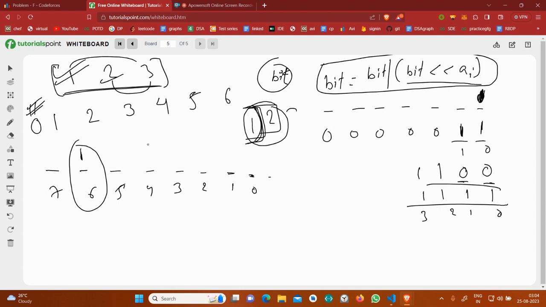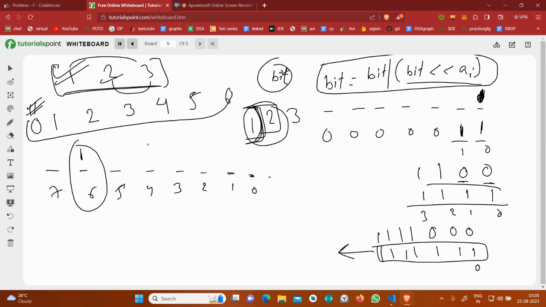Suppose I am now including 3, so again it will become like this, 0, 0, 0, and now I have to take the or, so it will become 1, 1, 1, 1, 1, 1. Now you can see this is the final bitset, and every sum between 0 to 6 is set, and that's what we discussed earlier, that all the sums between 0 to 6 are possible. So this is the idea of the bitset, and now let's move on to the original solution.